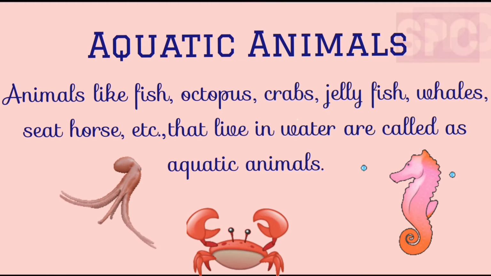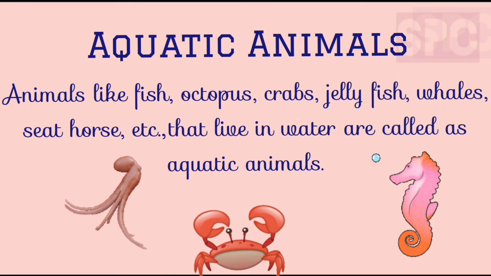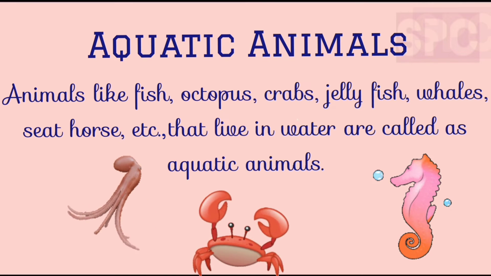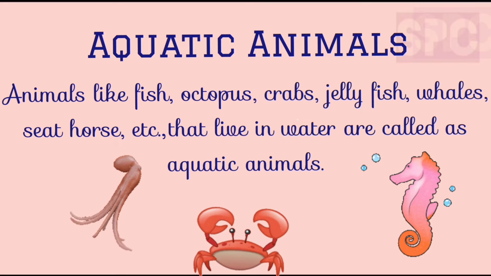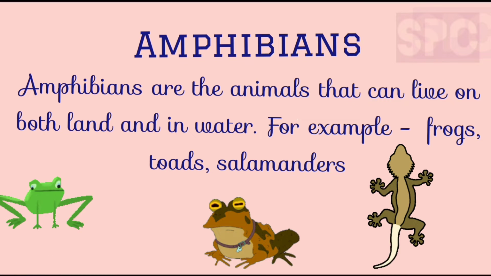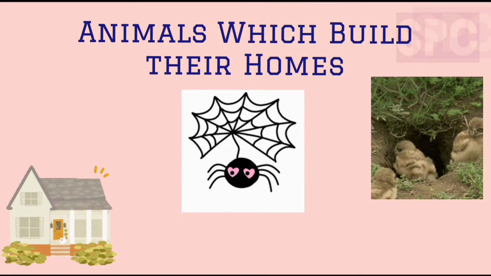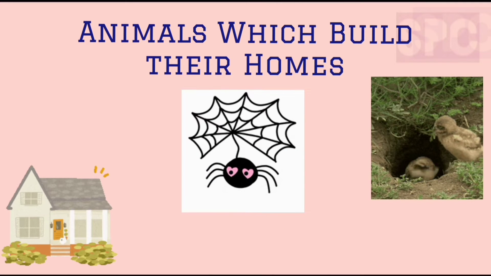Animals like fish, crabs, octopus, whales, seahorse, etc. that live in water are called aquatic animals. Amphibians are the animals that can live on both land and water, like frogs, toads, salamanders. These all are amphibians. Students, other than human beings, there are many animals which build their homes.